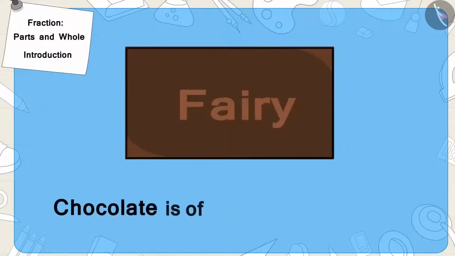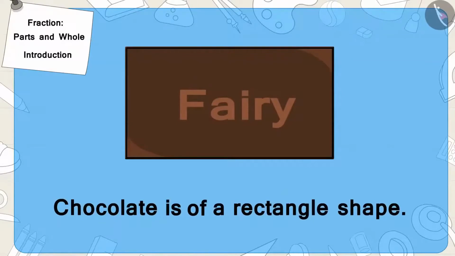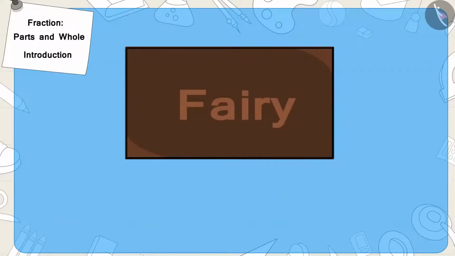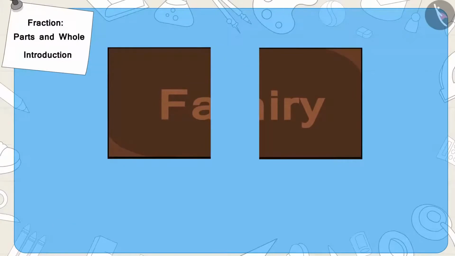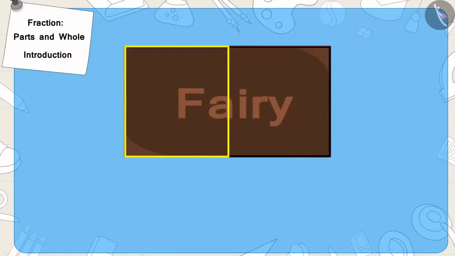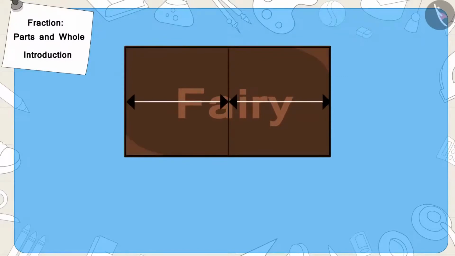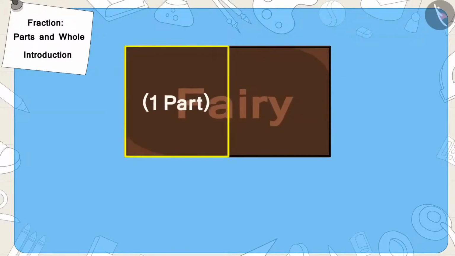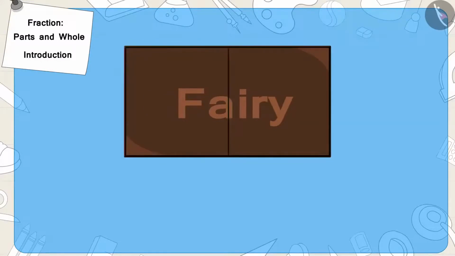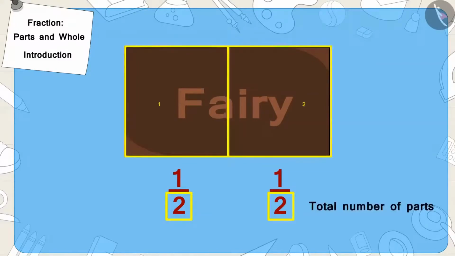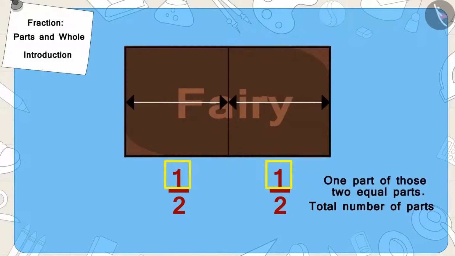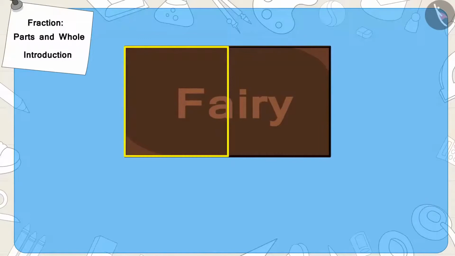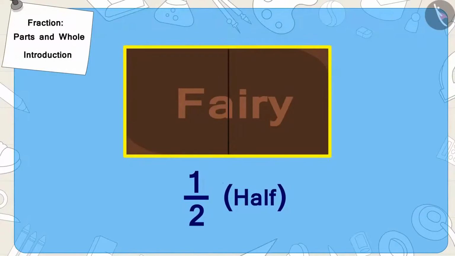Suppose Bunny's chocolate is of such a rectangle shape. Now, if we divide it into two equal parts, like this, this part is one part of these two equal parts. We can also write it as a fraction in this way. Here, 2 is the total number of parts and 1 is one part of those two equal parts. We also call this half of this whole chocolate.